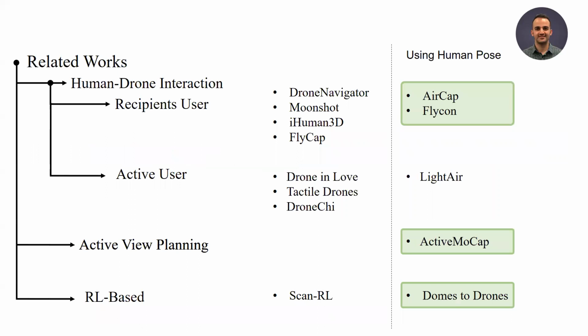The related works are categorized in three classes: human-drone interaction, active view planning, and RL-based works. There are no existing works which use an RL-based method to improve the accuracy of human pose estimation as localization feedback.